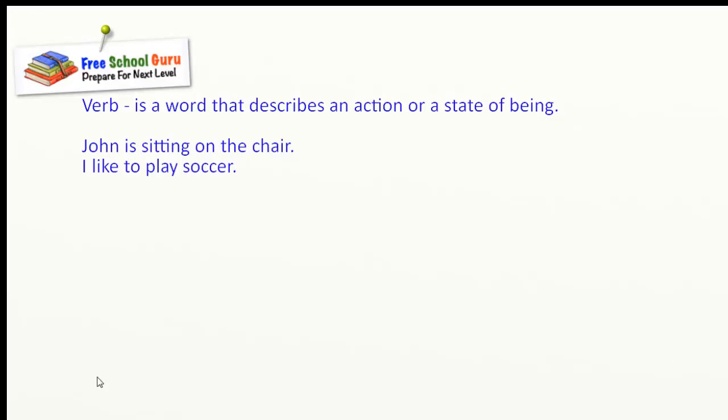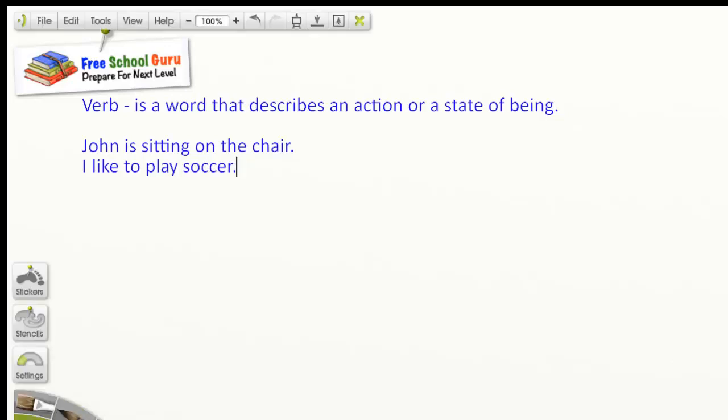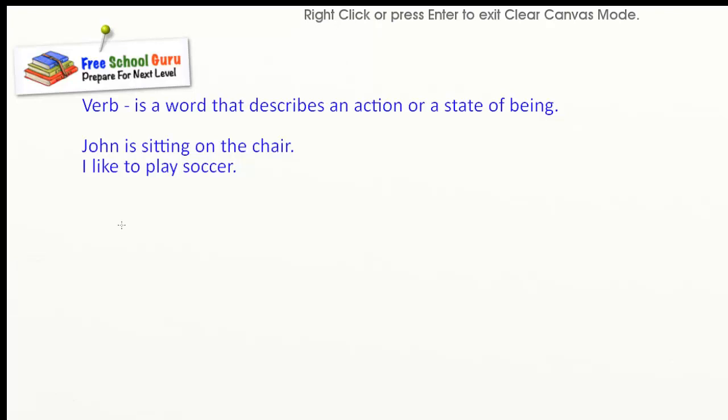What's the action word here? Let's pick them. When I say John is sitting on the chair, what is the action here? Sitting. So sitting is your verb, because that denotes an action or a state of being. In this case, it's a state of being. It's a state in which John is right now.